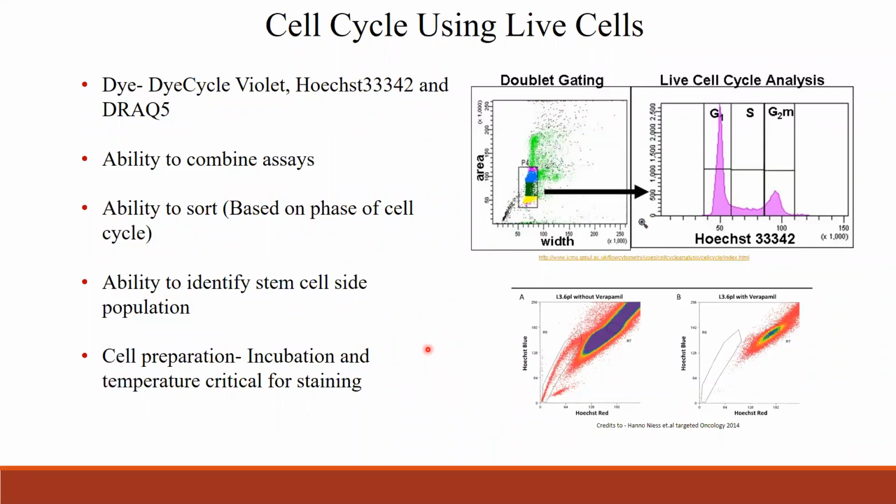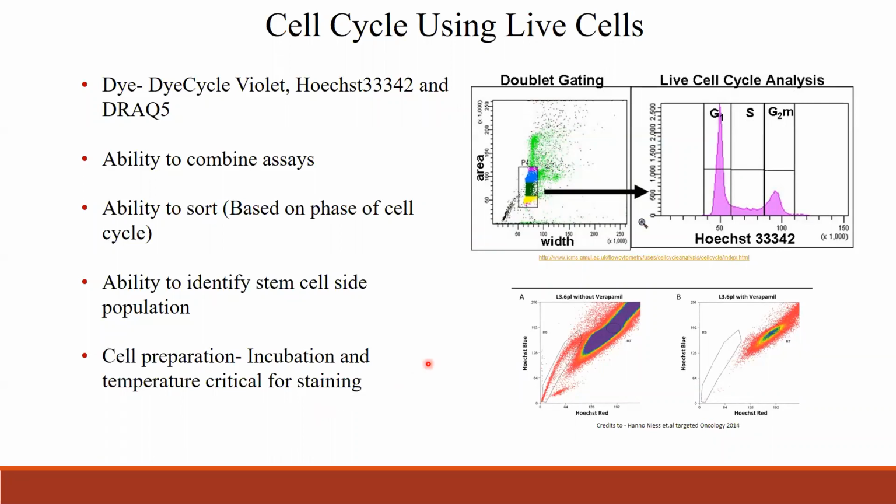For prepping the cell for the live cell population, it is important to follow the instruction or the protocol here. The temperature is very critical, so which temperature you stain at, whether it is on ice, room temperature, or in a 37 degree incubator. It is very critical, so you have to follow that, and also the timing, how long you stain.